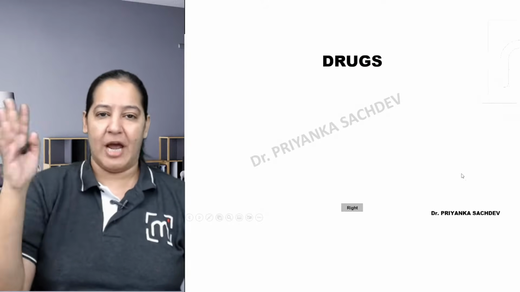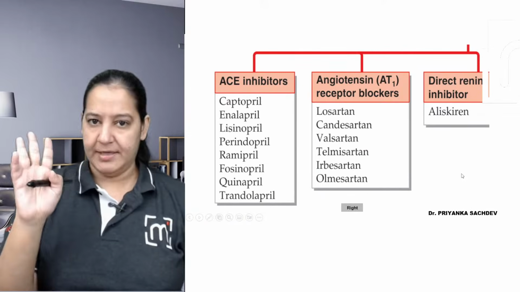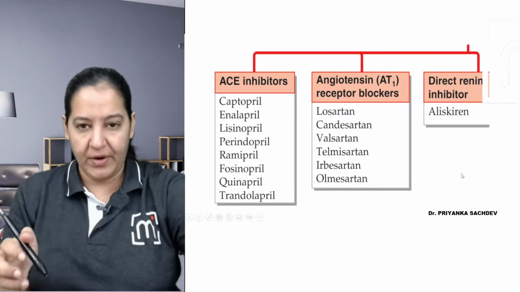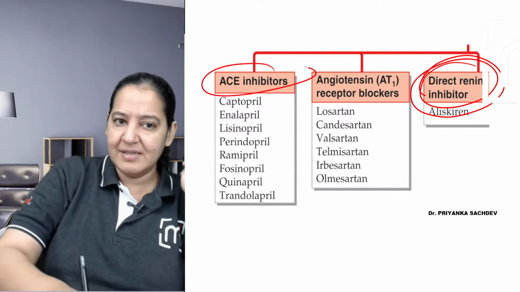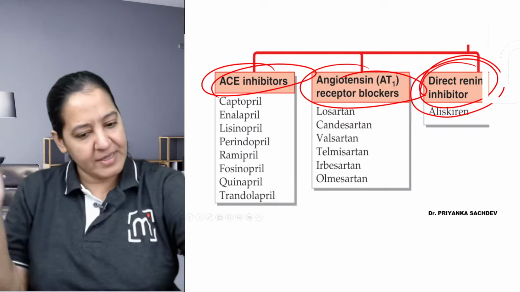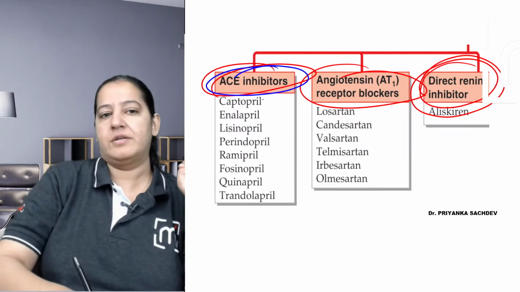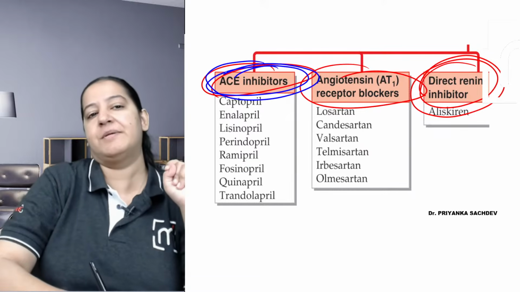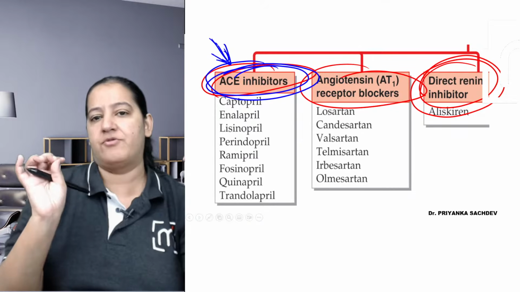So you can see the four types of drugs. Let me teach you the drugs. These three are the drugs I'm going to teach you: renin inhibitors, ACE inhibitors, and ARBs. But what is their sequence of teaching? First, I will teach you ACE inhibitors, the most important. Today I am going to teach you ACE inhibitors because in the market, the first to be launched were ACE inhibitors, the most important drugs, right?